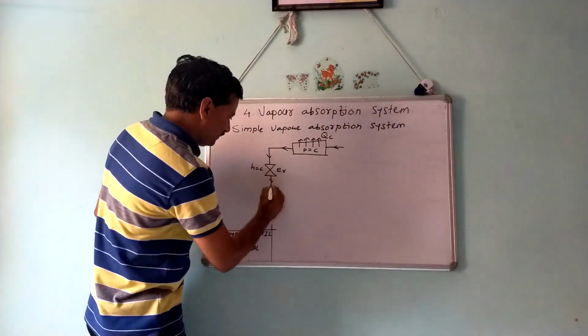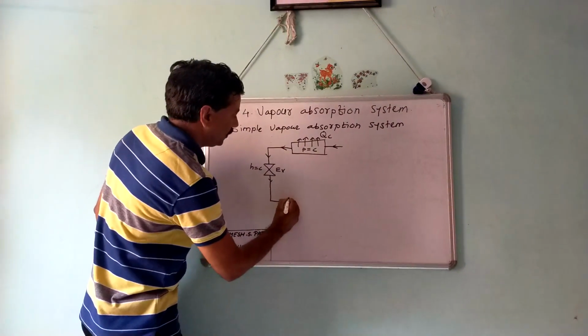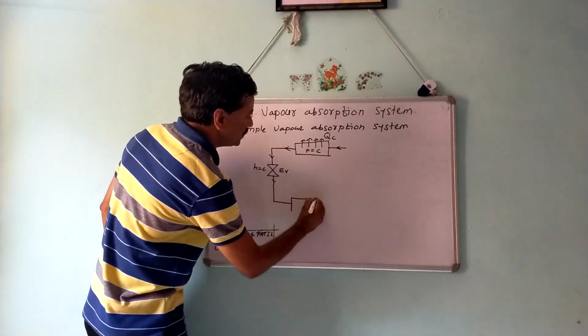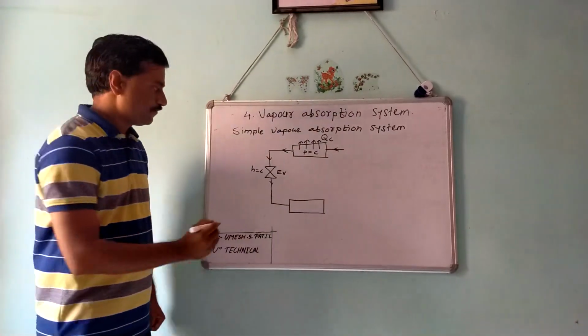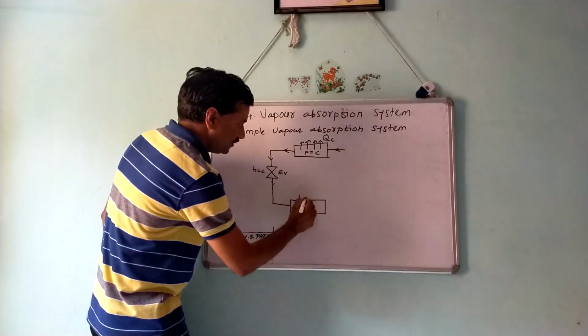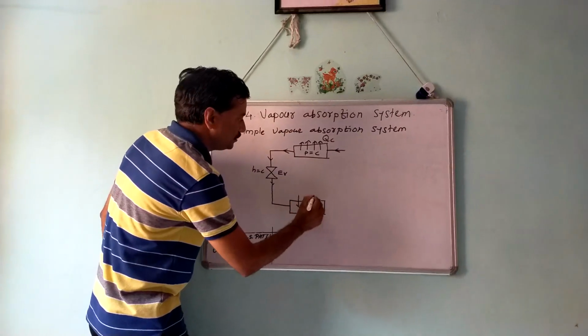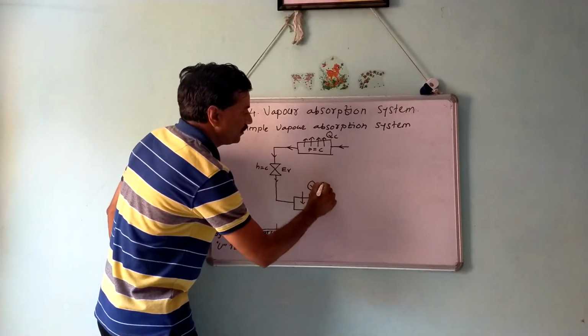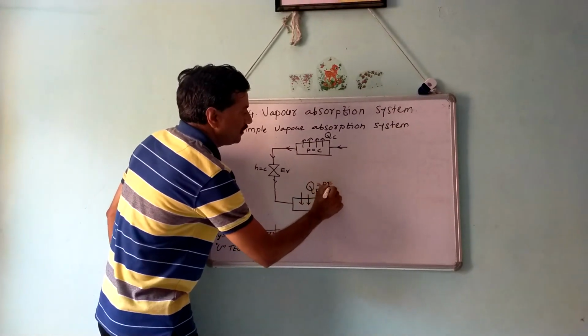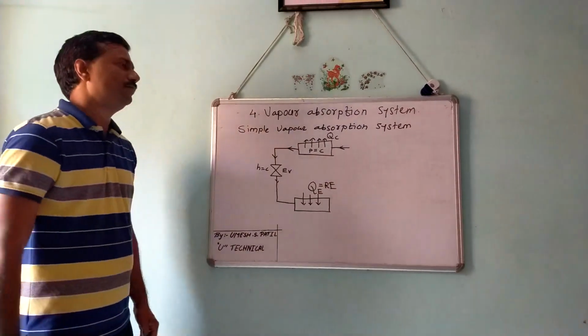Then the refrigerant enters the evaporator and starts to produce the refrigeration effect. Here the refrigerant absorbs heat, and this amount of heat absorbed is QE, which is nothing but the refrigeration effect.